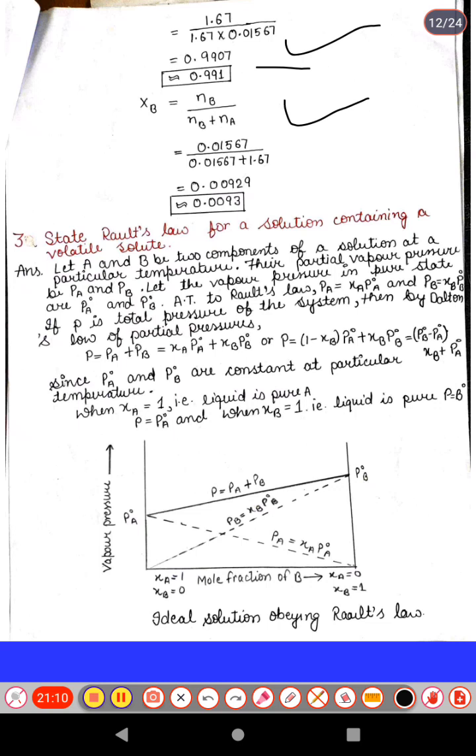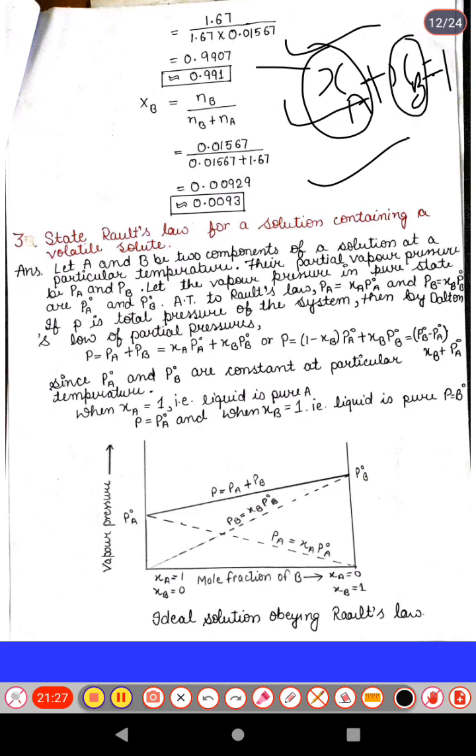Similarly calculate the mole fraction of element B, that is the solute, by a similar method. Or another method that we can use: Xa plus Xb becomes equal to 1. If we calculate any one mole fraction, then the other can be calculated by subtracting from 1. Okay, this is another method or shortcut method.